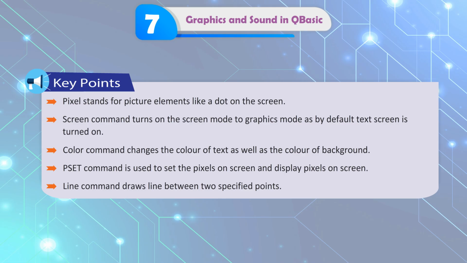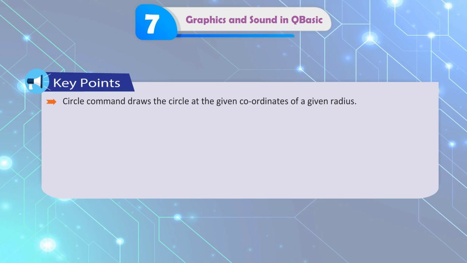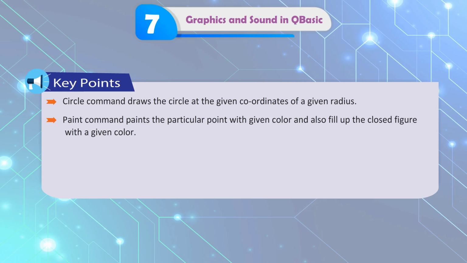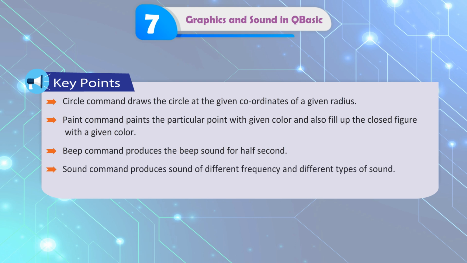The LINE command draws a line between two specified points. The CIRCLE command draws the circle at the given coordinates of a given radius. The PAINT command paints the particular point with the given color and also fills up the closed figure with a given color. The BEEP command produces the beep sound for half a second. The SOUND command produces sound of different frequency and different types of sound.